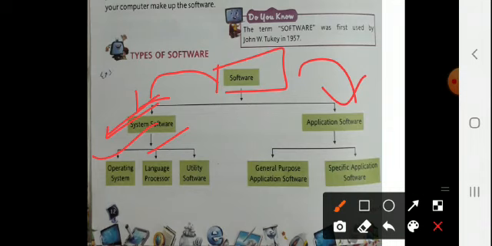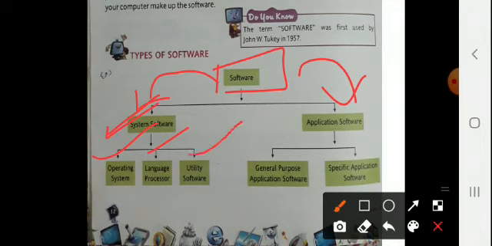A language processor is very important software as it translates or converts a program written in a computer language into the machine language form so that it can be understood by a computer. Okay, so the language problem is also solved by the language processor.